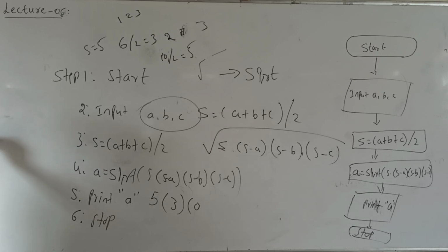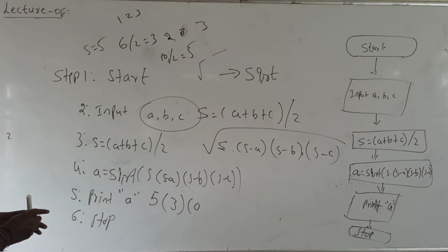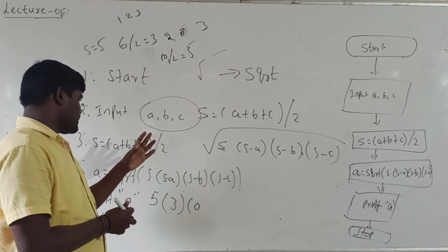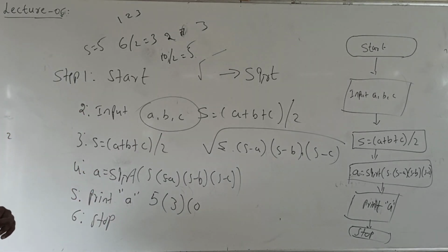Next you can take 4 1 2, 4 2, that is 8, 4 minus 4. 1 2 3 means 1 plus 2 plus 3 divided by 2, the answer is 3. Square root of 3 into 3 minus 1 is 2, 3 minus 2.